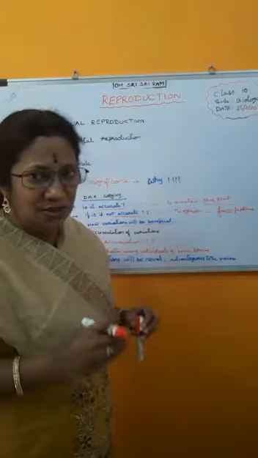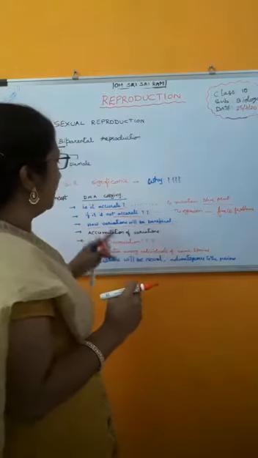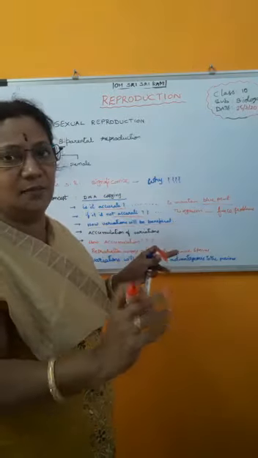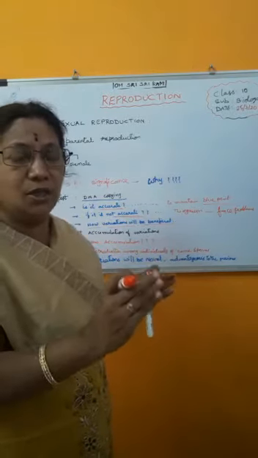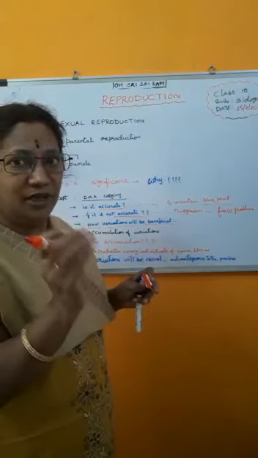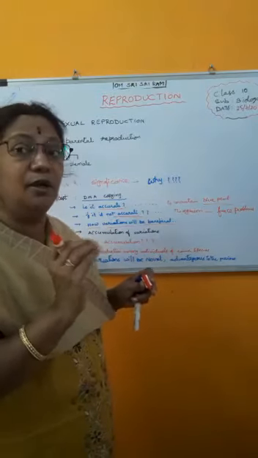During this DNA copying there are little inaccuracies, meaning the DNA will not be copied exactly as it is. Due to that there are small differences, small variations. These small differences are called variations.